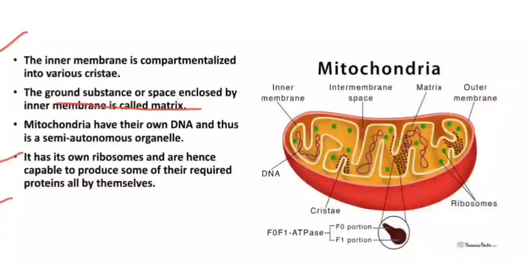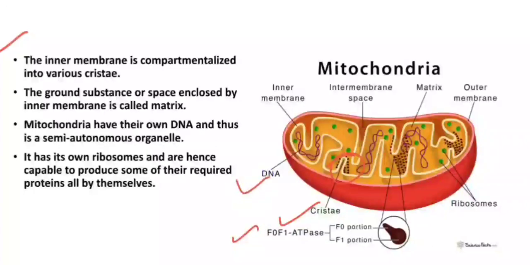The inner membrane of the mitochondria is folded, and these infolds are known as cristae. Here you can see in this diagram the inner membrane is folded and these folds are known as cristae, and these cristae have oxysomes on them. Here it is written F0, F1 ATPase complex, which is the oxysome complex and is mainly responsible for the synthesis of ATP.